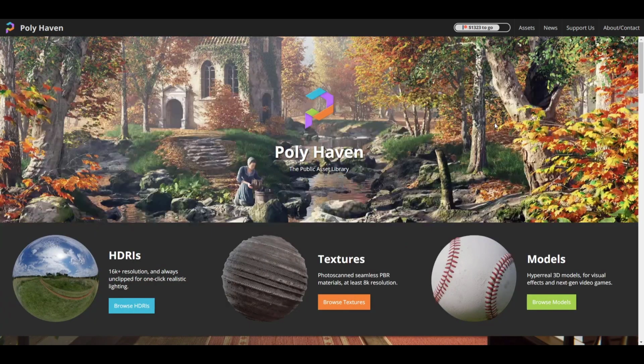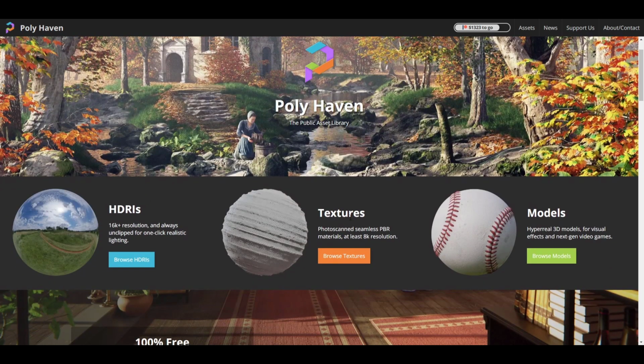So for those who like downloading free stuff, you can rush here and download those free stuff and keep a tab or simply bookmark this anytime you're looking for a free HDRI, a free texture, or a free 3D model.